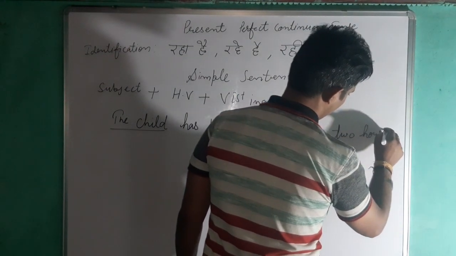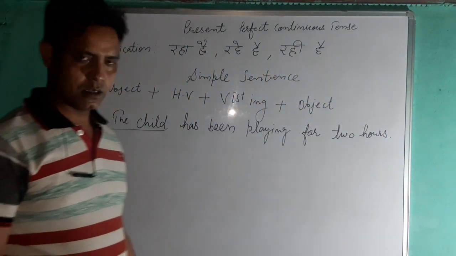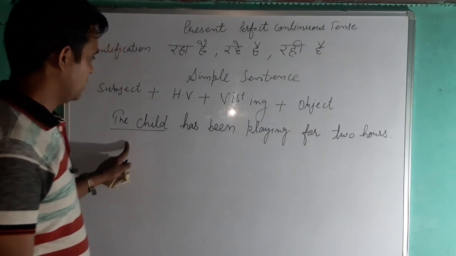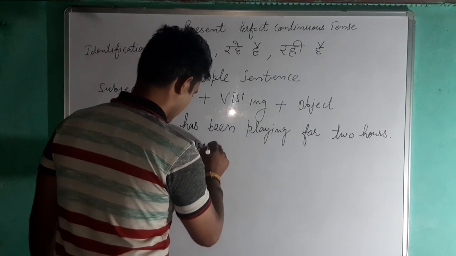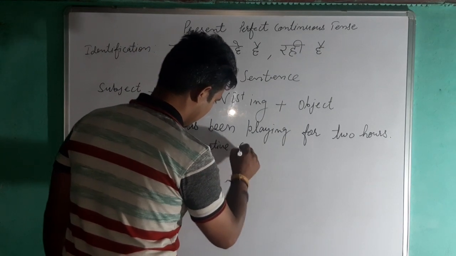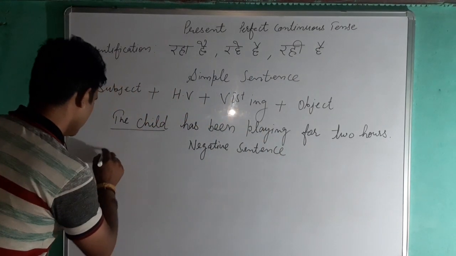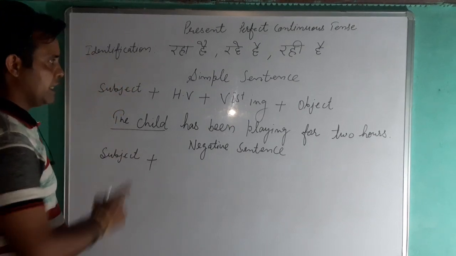If you have any confusion, you can follow the chart that I have told you about. And the next sentence is negative. In the case of the negative sentence, we use the subject, then the helping verb.